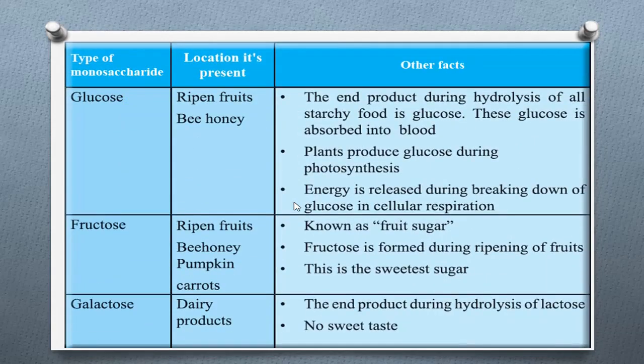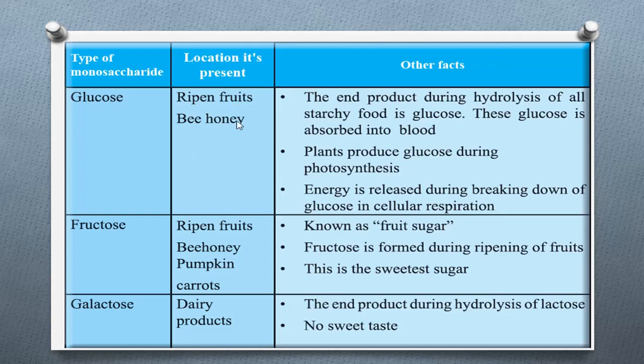Then we will go on to learn about the types of monosaccharide. Here this column contains the types of monosaccharide: glucose, fructose and galactose. The second column contains the location where it is present. Glucose is present in ripened fruits and bee honey.